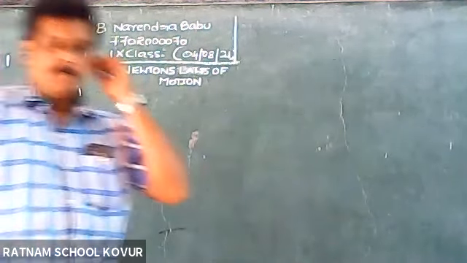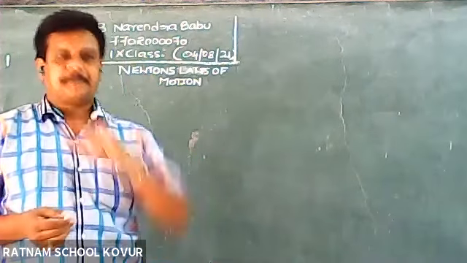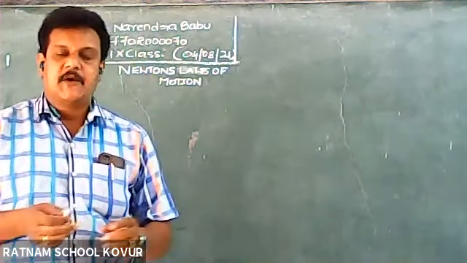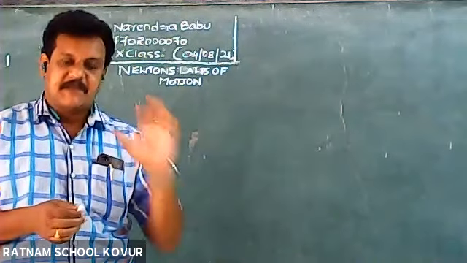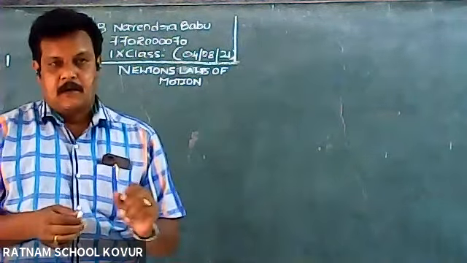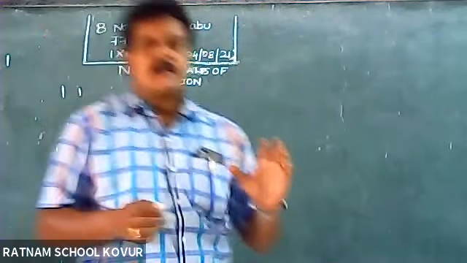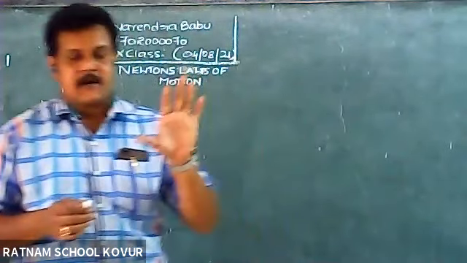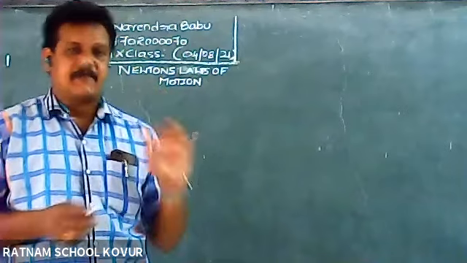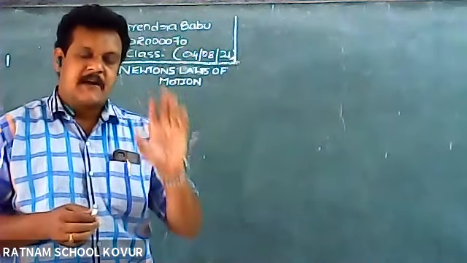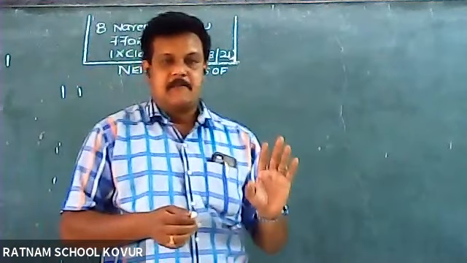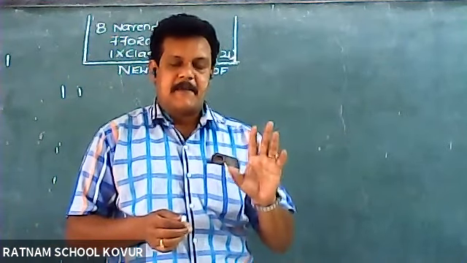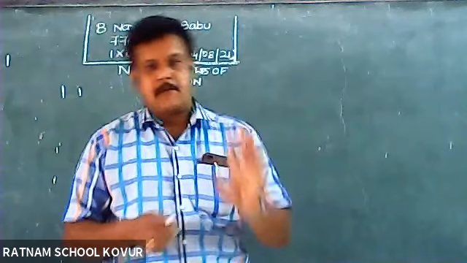So yesterday we have seen Newton's second law of motion and we have discussed momentum. Already I told, momentum is defined as the product of mass and velocity. Momentum is a vector quantity. So it is expressed mathematically as P bar is equal to m into V bar.